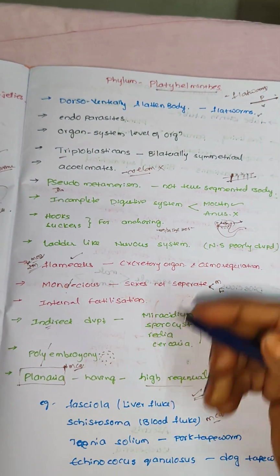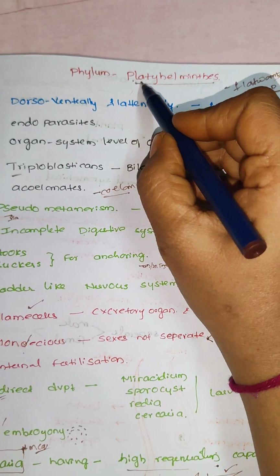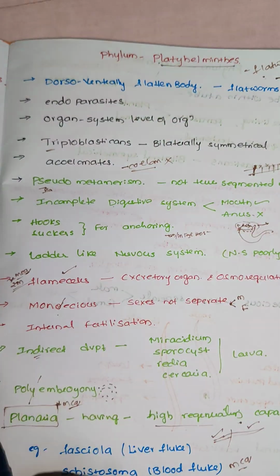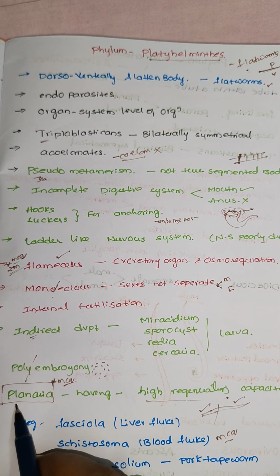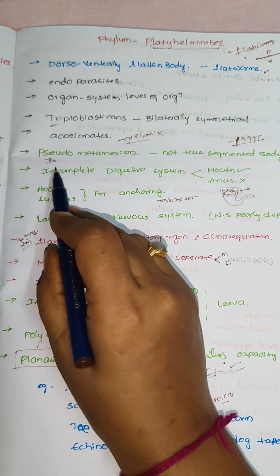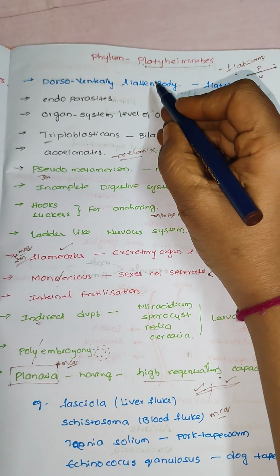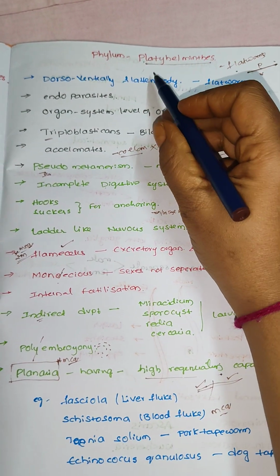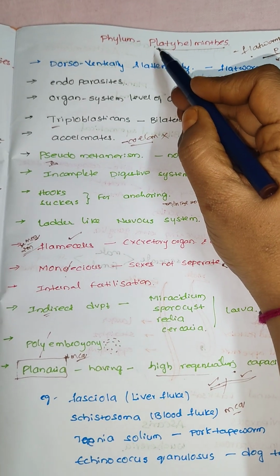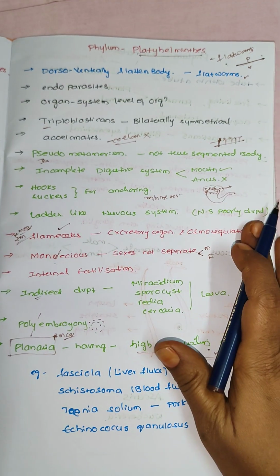So in overall rhyming: Platyhelminthes, parasites, flatworms, flame cells, and also planaria, P for planaria, regeneration capacity. And also P for pseudometamerism. A number of P's are present in Platyhelminthes: Platyhelminthes, flatworms, parasites, pseudometamerism and planaria. So these are the important features of Platyhelminthes.